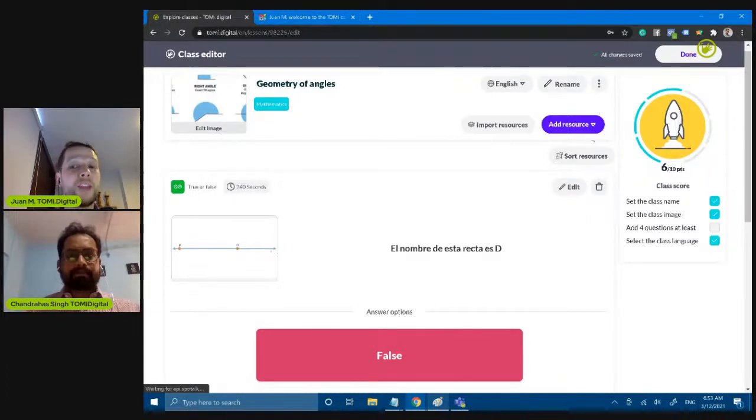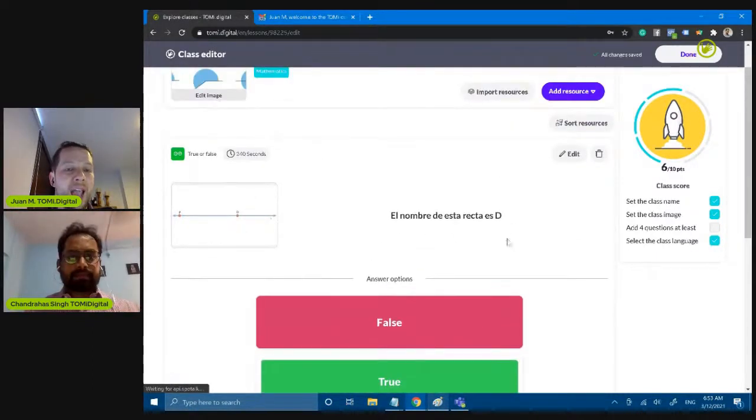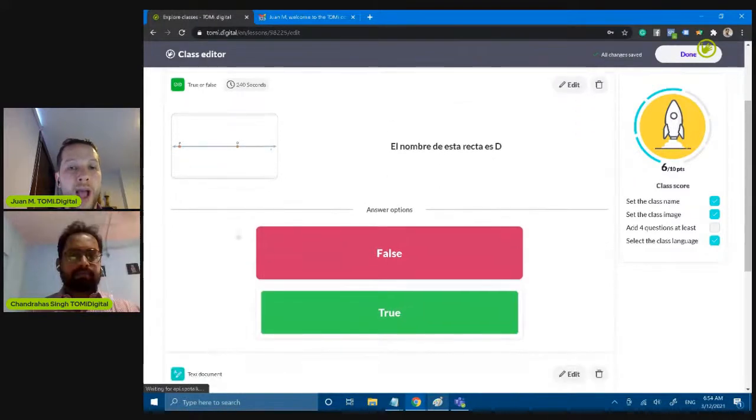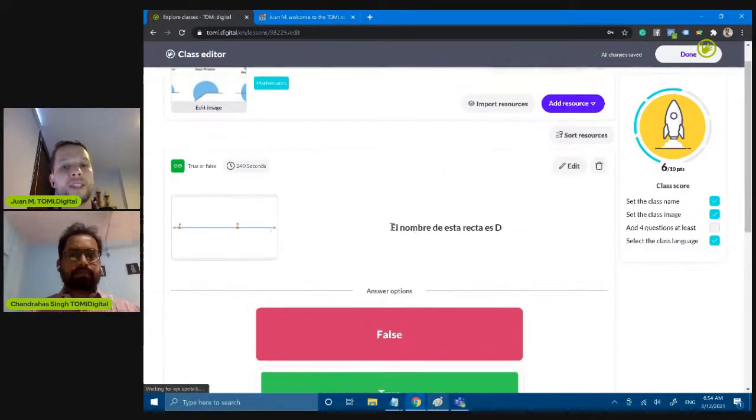So before adding a new resource, I want to show you something. I added this question, right? However, I realized that this question gives 240 seconds to the students to answer, and this is a very simple question. And the second thing is that this question is in Spanish. I didn't realize that before. So what I can do is delete it and look for a new resource, or I can edit it.